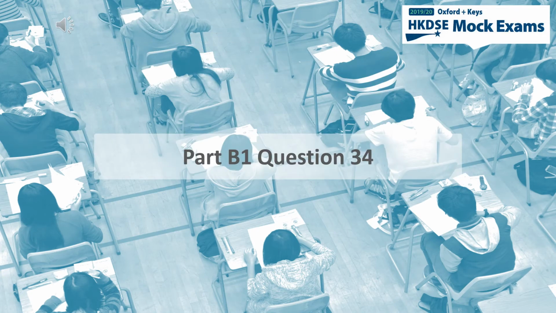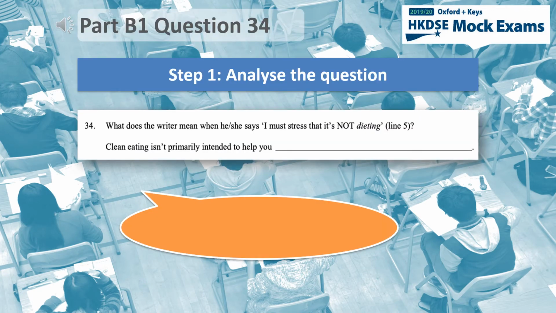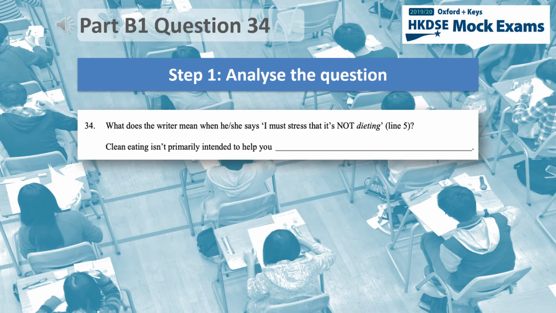Next, question 34. This is a sentence completion question, which requires you to use your own knowledge to make an inference about the text. The question asks you to explain what the writer means by the quote, "I must stress that it's not dieting," which can be found in line 5. To answer the question, you need to complete a sentence beginning with, "Clean eating isn't primarily intended to help you," therefore, your answer needs to start with an infinitive.